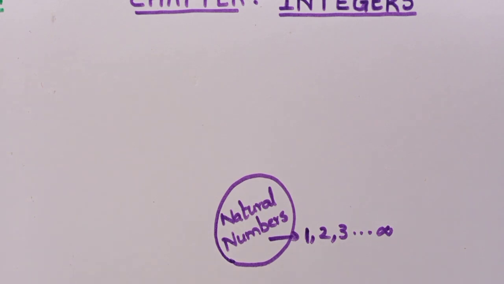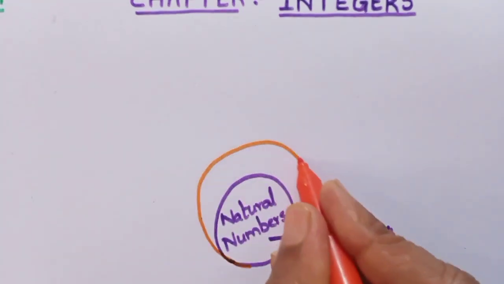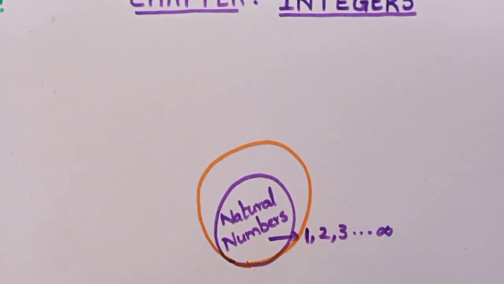So initially you know only these natural numbers. Afterwards you have learned a bigger collection of numbers. You have learnt about whole numbers. Right.